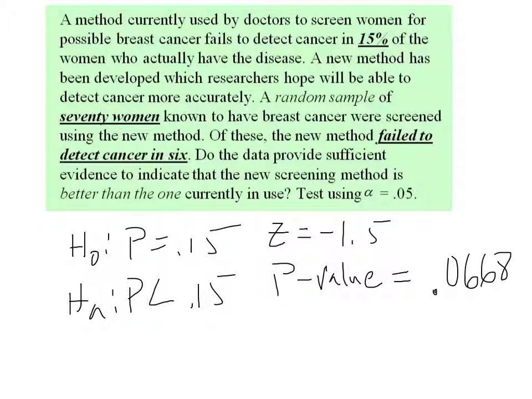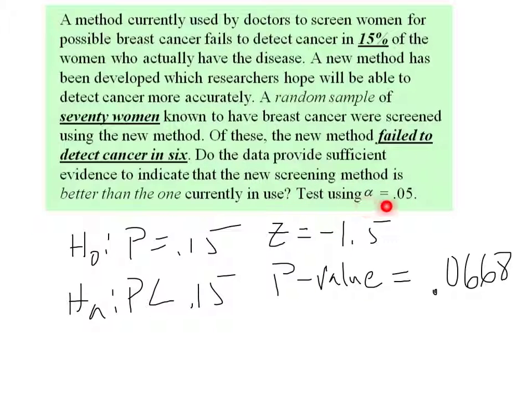Now we have to make a decision based on these results. So when I did all this other work, I found there's a 6.6% or 6.7% chance that I'll be wrong if I decide to say that the new test is more effective and go with HA. And they're telling me this level of significance is 0.05, which is the same as 5%.